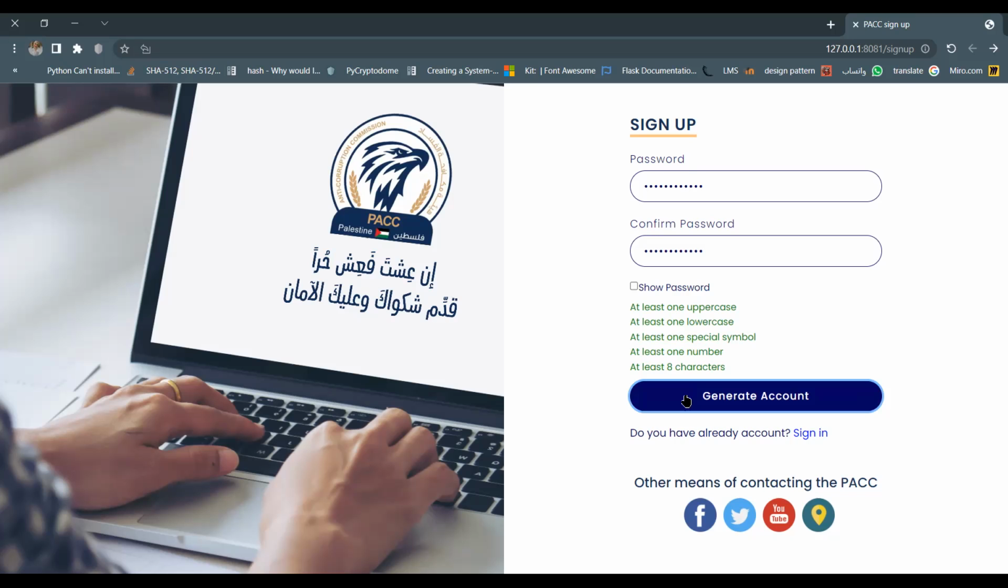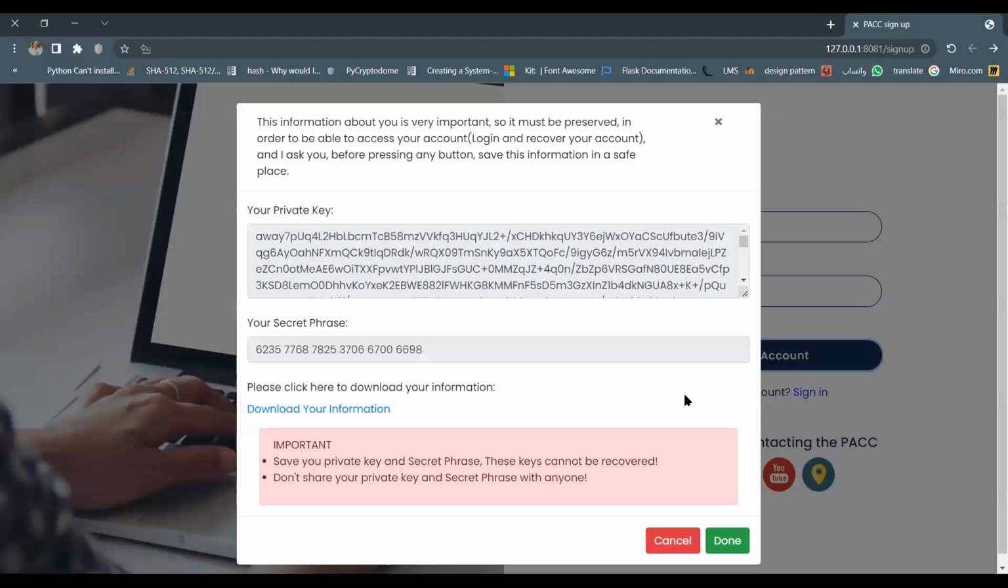Now, a unique pair of private and public keys will be generated. This will be specific to this complainant only and will not be repeated with any other complainant. It is created using RSA. Then, a secret phrase of 6 words will be generated, and this phrase will also be unique and specific to this complainant only.